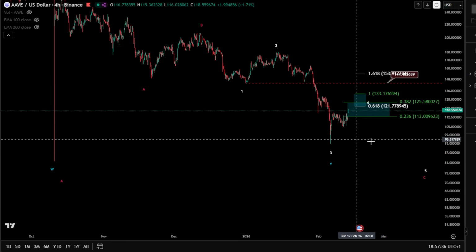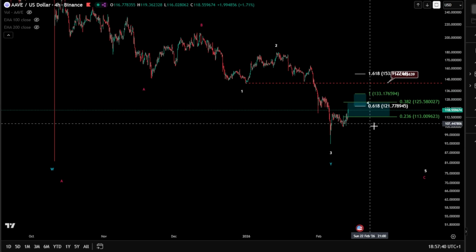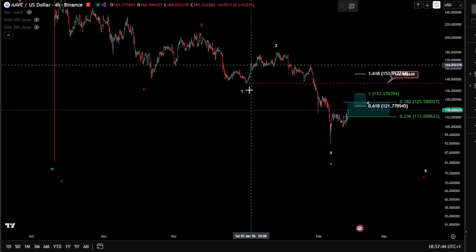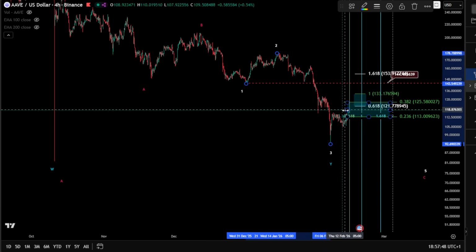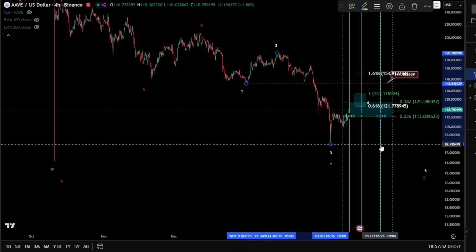The confluence, of course, can be between the $125 and $133 here. And I'm looking, of course, at the timing taken from the wave 2 as well, that it might take a little bit more time, of course, inside this area to reach the perfect wave 4.